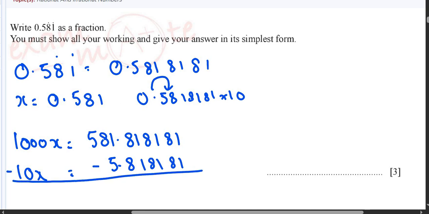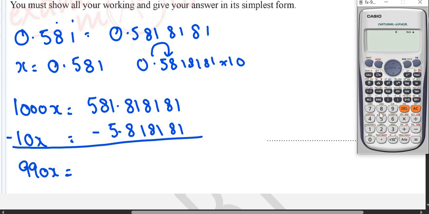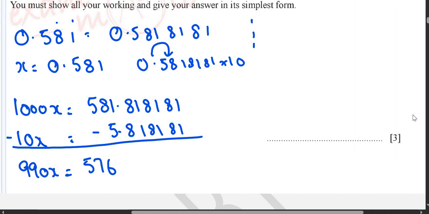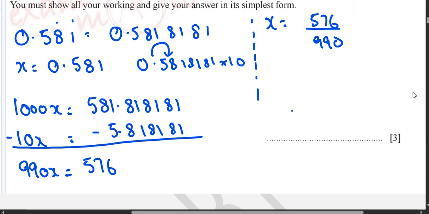Okay. Once you subtract them, 1000x minus 10x becomes 990x is equal to, we will subtract 581.81, just write it once, minus 5.81, so you get 576. Then we will do x is equal to 576 divided by 990. So 576 divided by 990, it's 32 upon 55.